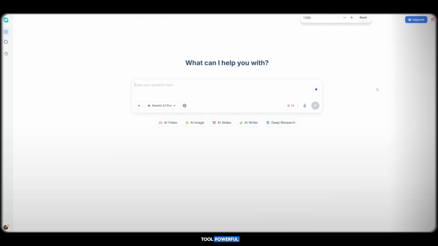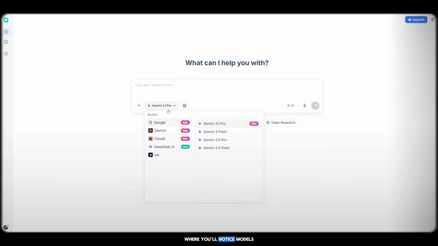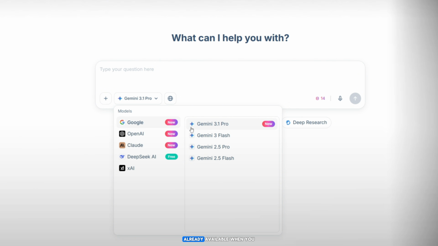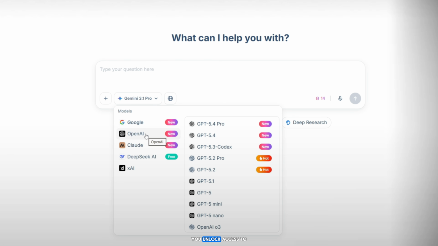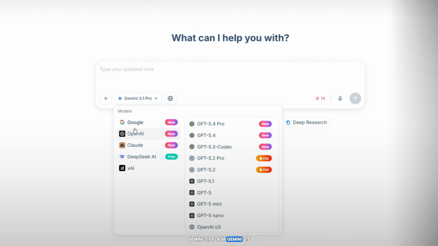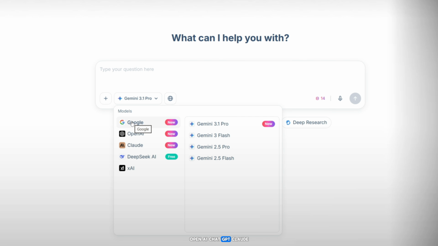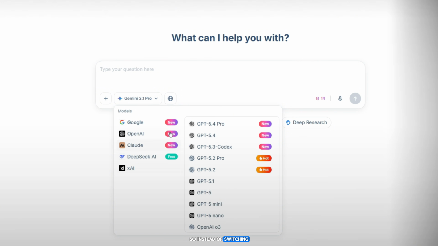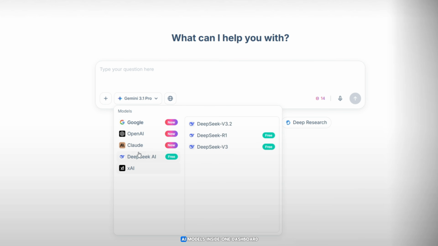Now, what makes this tool powerful is that HIX AI is an all-in-one AI platform, meaning all the tools you need are integrated into one place. As you can see on the screen, HIX AI chat interface where you'll notice models like Gemini 3.1 Pro already available. When you click on it, you unlock access to multiple top-tier AI models, including Google Gemini 3.1 Pro, Gemini 3.1 Flash, Gemini 2.5, OpenAI ChatGPT, Claude, DeepSeek AI, and Grok AI. So instead of switching between platforms, you get all major AI models inside one dashboard, including both the latest and older versions.